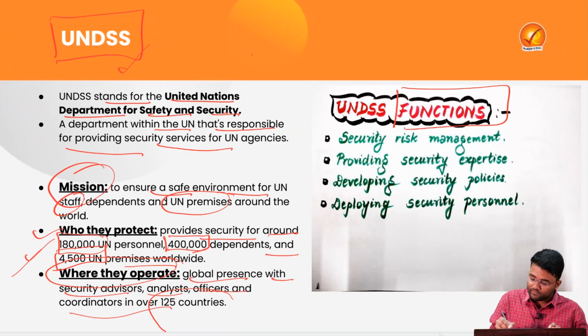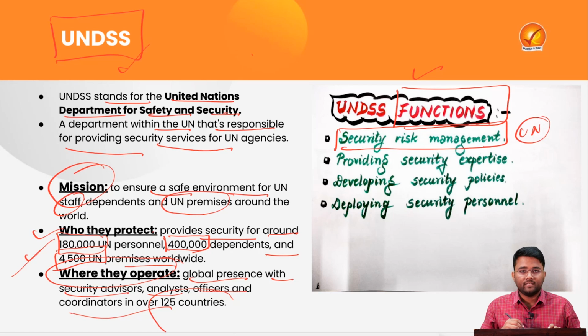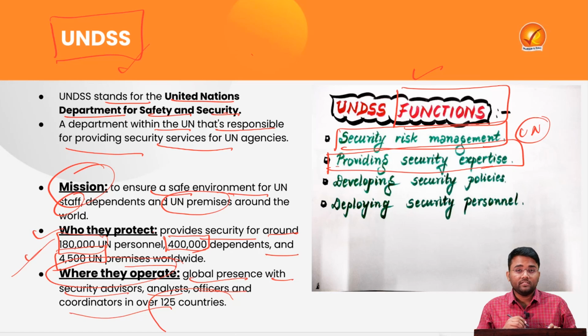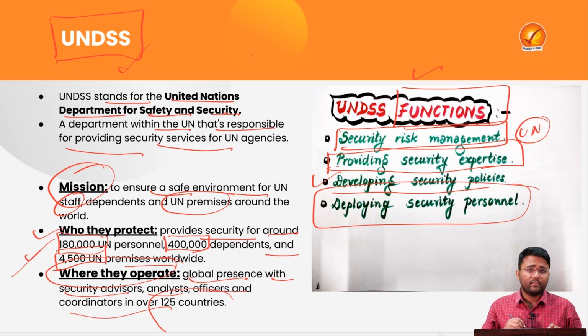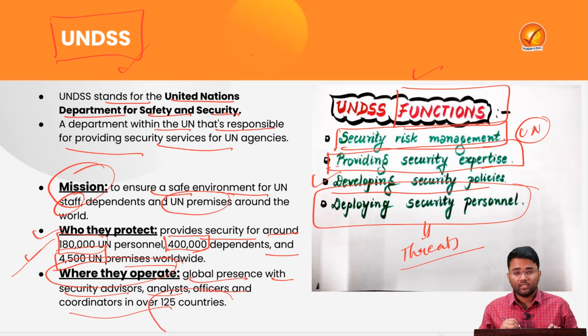What are the major functions of this UNDSS? First is security risk management of UN agencies, its staff and dependents. Apart from this, providing security expertise to all the UN agencies. Then ensuring that proper security related policies are framed by the UN agencies is also one of the functions of the UNDSS. Then another function is to deploy security wherever there is a possible threat to the UN agencies or the UN institutions in the world. These are some functions of the UNDSS.